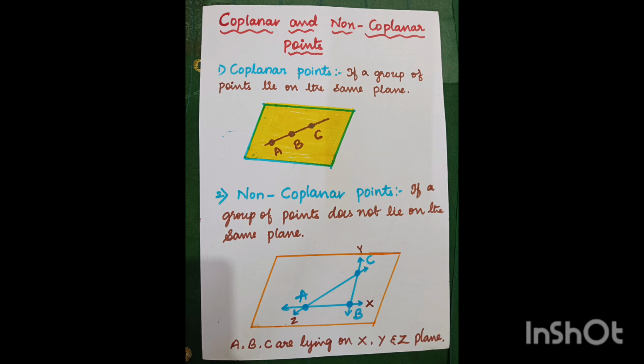Coplanar means same plane, only plane, not only a straight line. Okay, is it clear? Points lying on the same plane are called coplanar points.